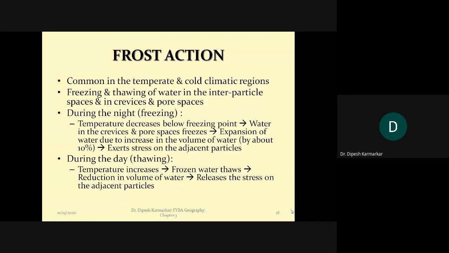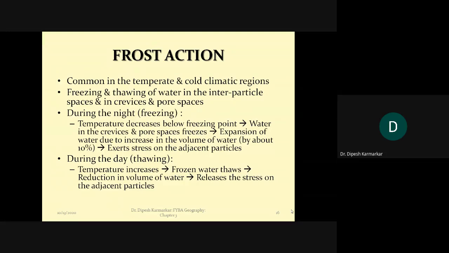During the day, when the temperature rises above 0 degrees, the frozen water thaws. So frost action usually takes place in temperate areas where the temperature during the night falls below 0 degrees, that leads to freezing, while during the day it rises above 0 degrees, with which the water or the moisture in the rock thaws or melts.